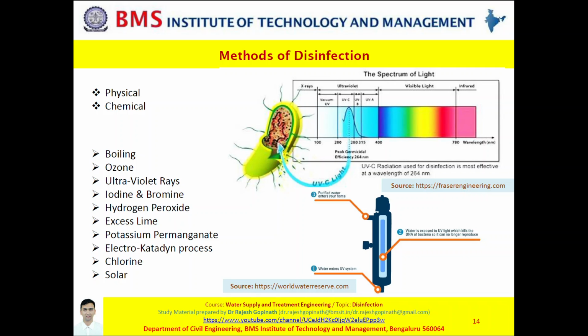To begin with, we have physical disinfection and chemical disinfection, and the examples under these include boiling, ozone treatment, disinfection by using halogens such as iodine, bromine, using excess lime, application of UV rays, utilization of potassium permanganate, which is still seen in rural areas, treatment by silver, that is the electrocatadyn process, solar disinfection, and of course the most popular one, which we would be discussing in detail probably in the next session, not this session, that is chlorination or application of chlorine.